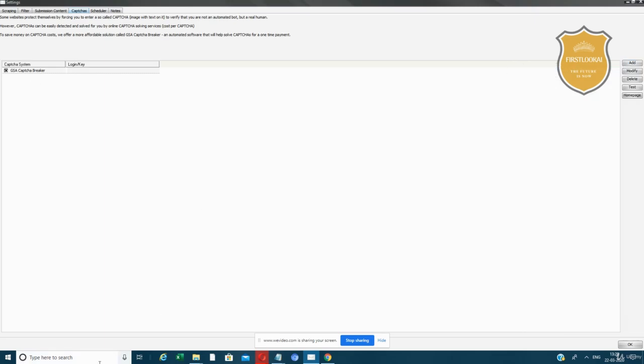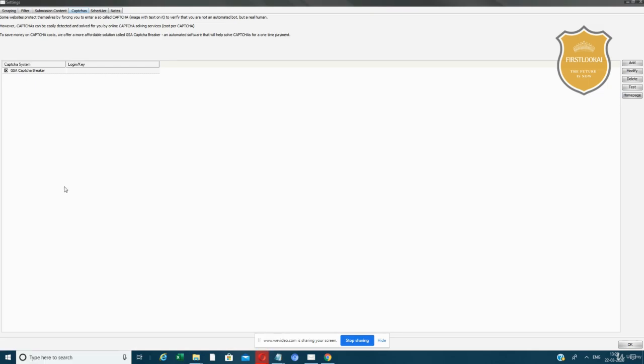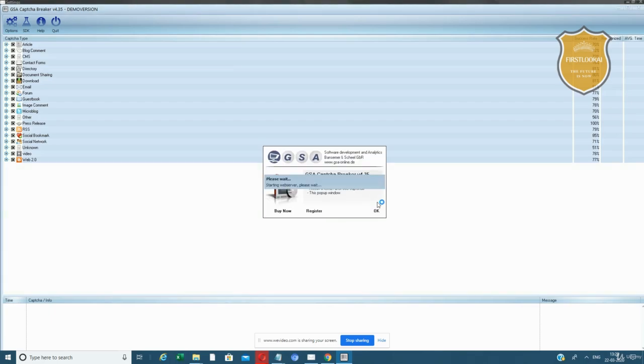With CAPTCHA Breaker, always remember you have to open it and keep it open. Once you open and keep CAPTCHA Breaker, it will take 2 minutes to validate the license and all that. It will take 2 minutes to start the web server here. Let's wait for 2 minutes.